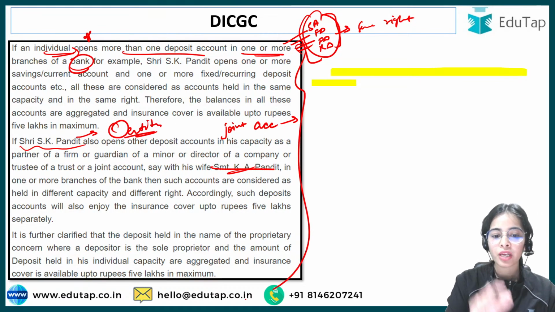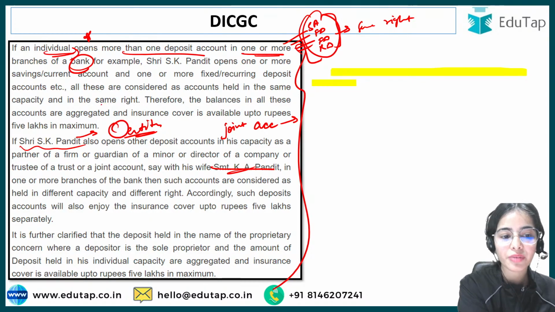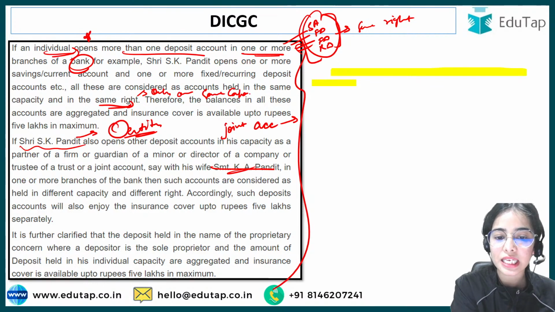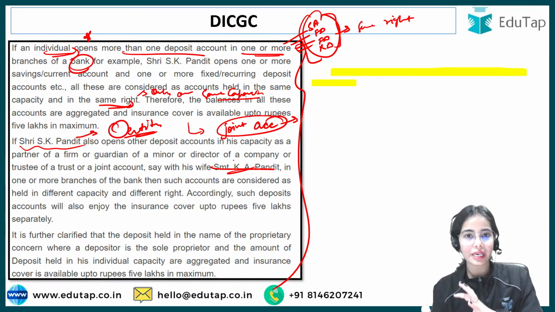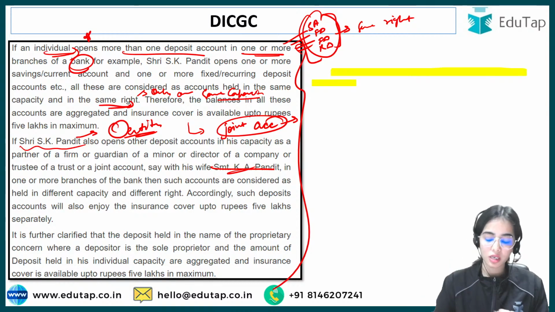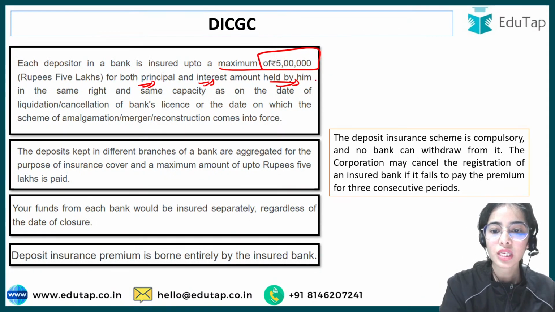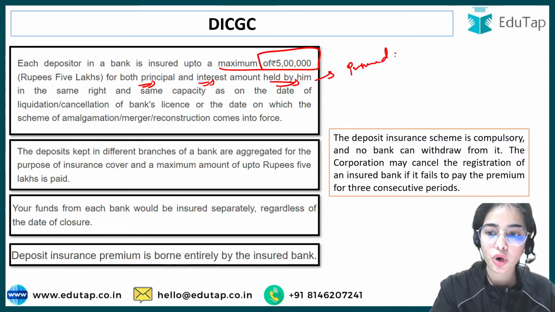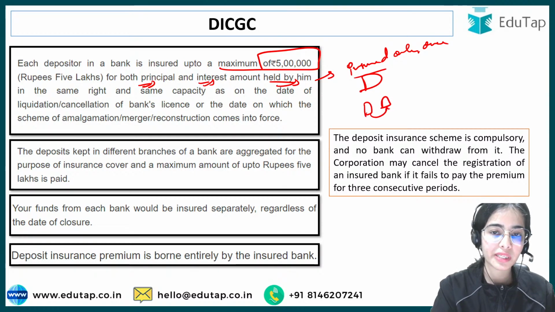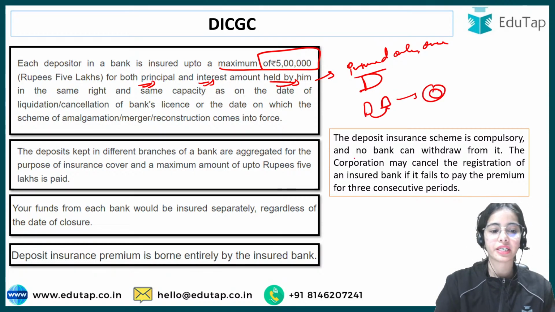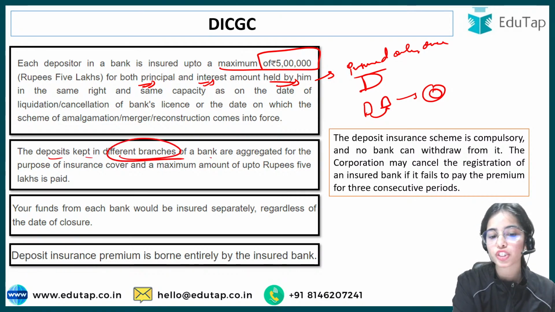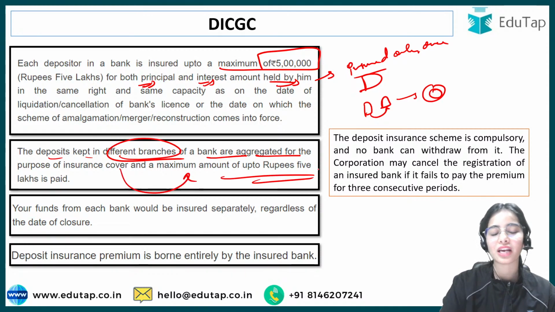So you can read this whole, but remember that same right means only once you have the right, and same capacity means it should be the same person. Even if the person has a joint account with some other person, that has become a separate entity. So they are insured only once as a single entity. The deposits kept in different branches of a bank are aggregated for the purpose of insurance cover, and the maximum amount is rupees 5 lakh only.